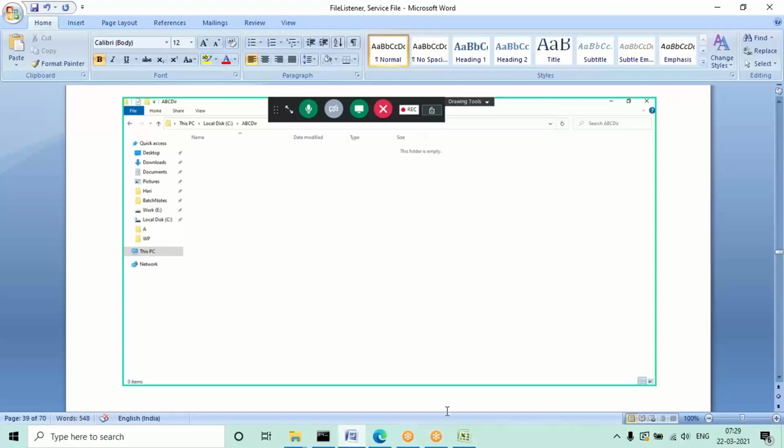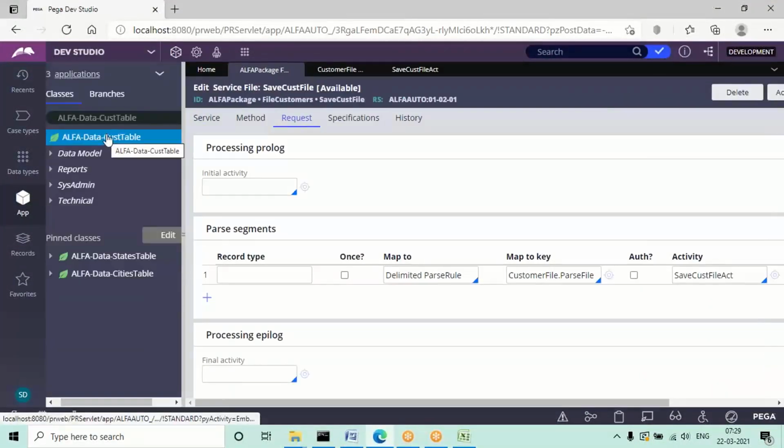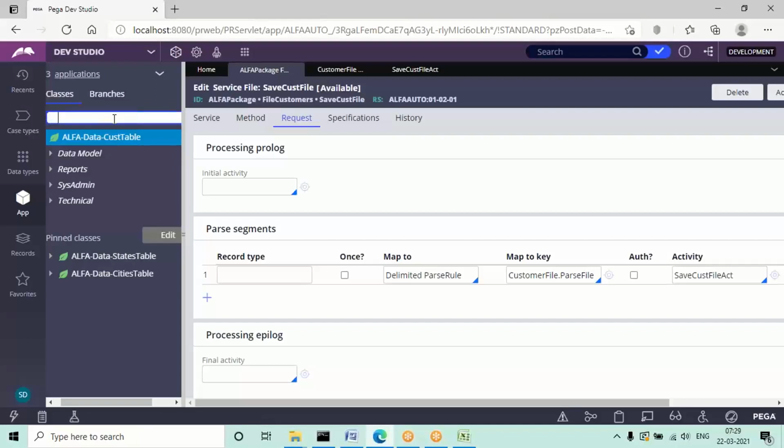Now we'll be creating this file listener rule. Next step is, file listener again we need to create in the work layer. Go back to work layer.